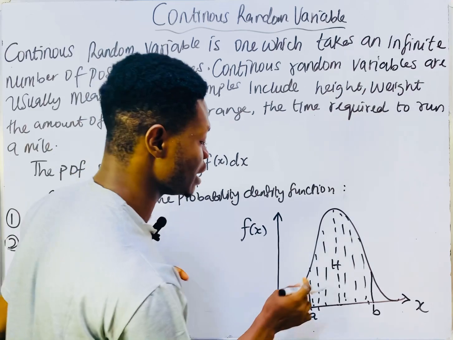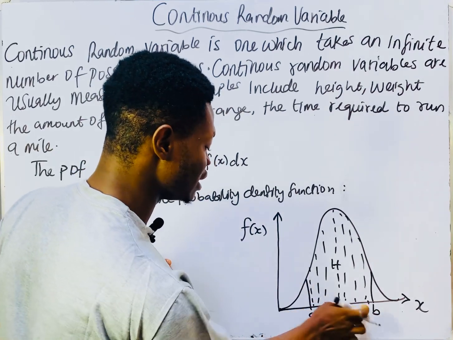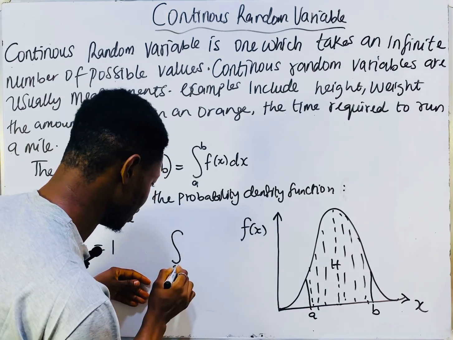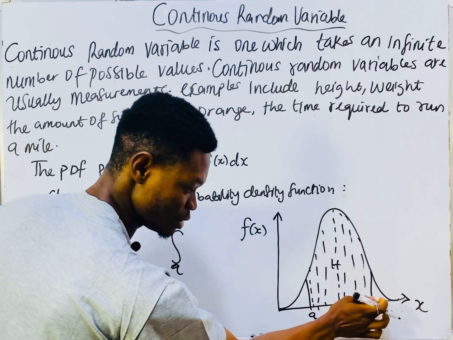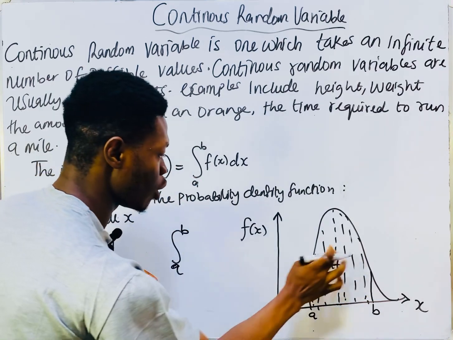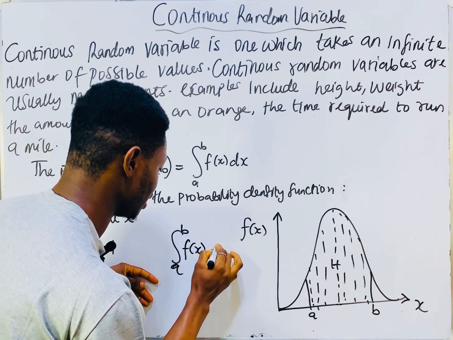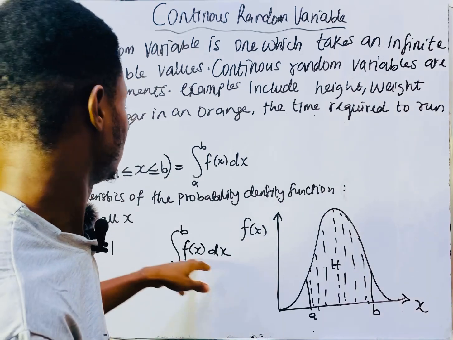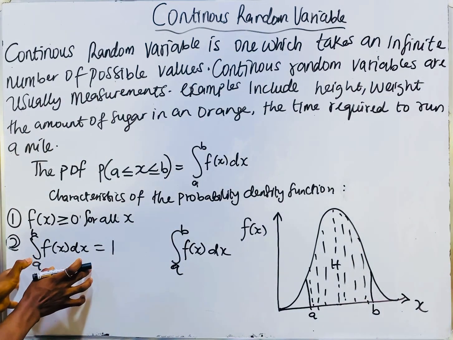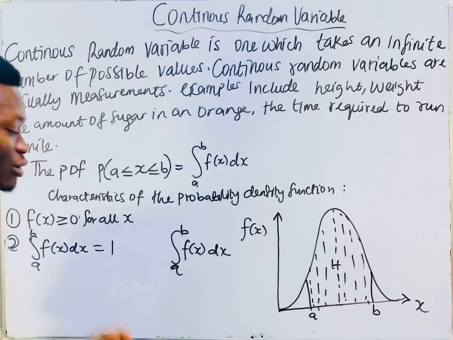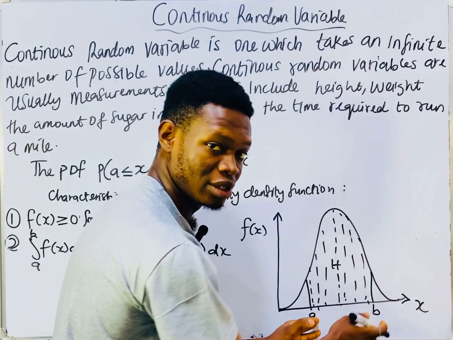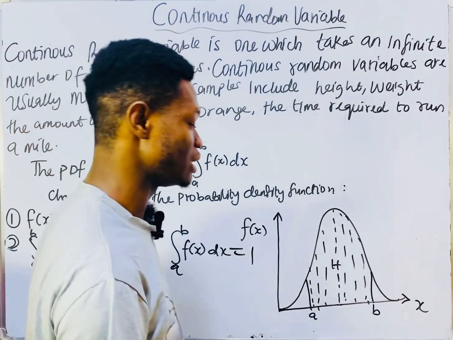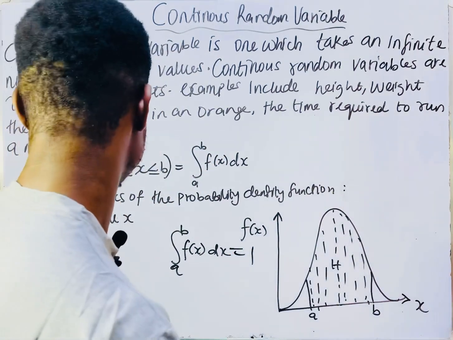If you want to find the area under this curve, it will be the integral from A to B of f of x dx. That's how you find the area under this curve. That's this continuous random variable. They are also telling us that the total area under this curve must be equal to 1. So that's what it is trying to tell us.